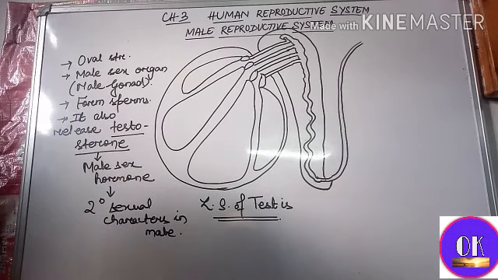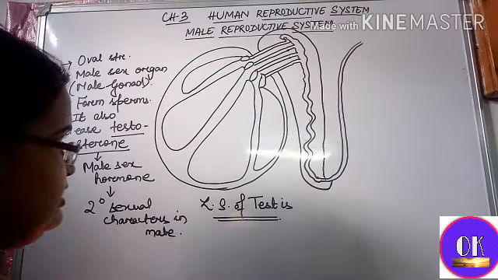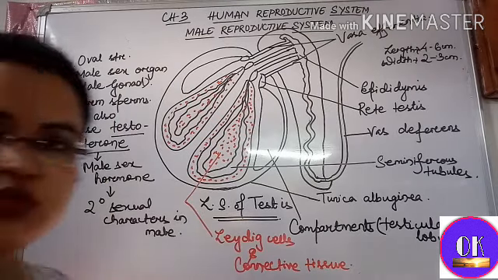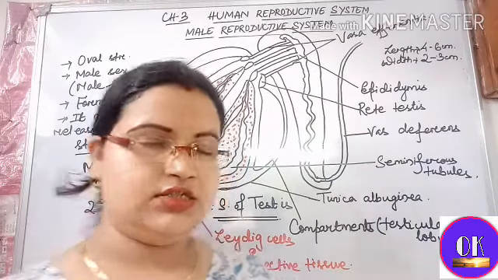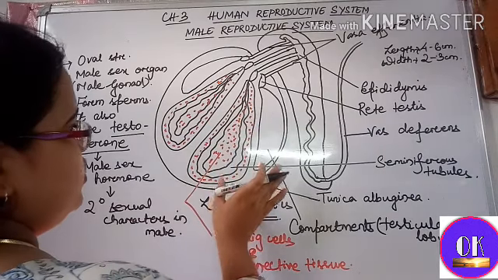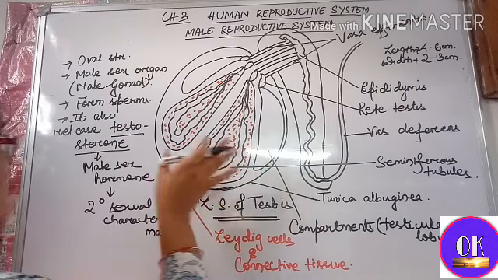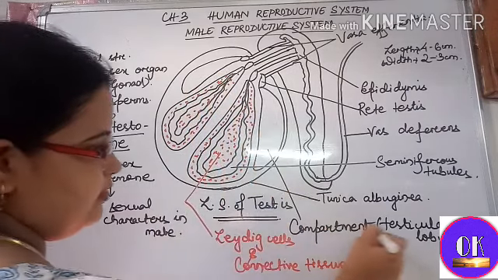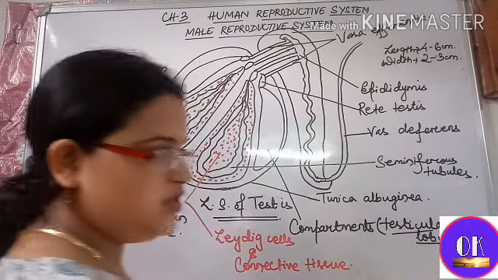Okay. Now, this whole structure is called the testes. So now you can see this is the LS of testes. Testis is oval in structure, and here there are many compartments, which are particularly known as testicular lobules.